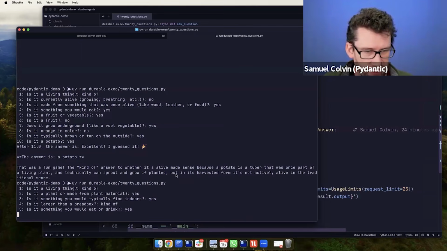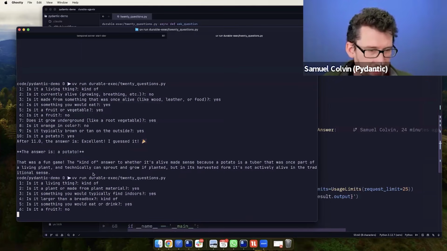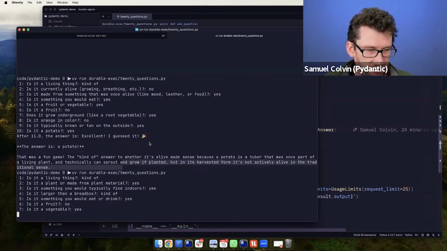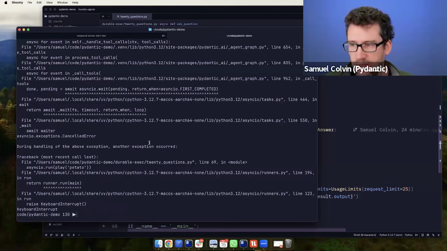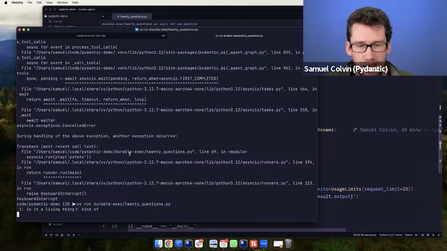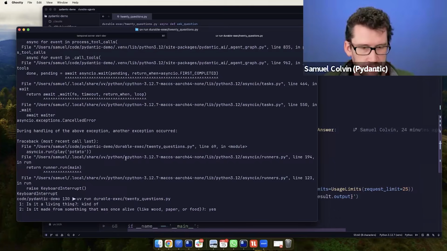But obviously, here it is running again. I don't know how many steps it's going to take. Sometimes it can take up to 50 steps to get this question right. And obviously the problem is if this dies, either because we have some unreliable endpoint within our system, or because we're running in the cloud and Kubernetes decides it wants to scale, or whatever it might be, if we run this again, we have to start from scratch. That is problematic in this case, but you can imagine as the tasks get longer and longer, just restarting it gets more and more problematic.